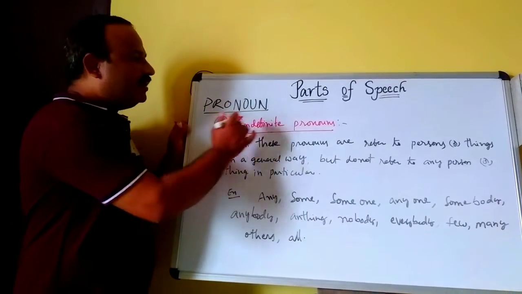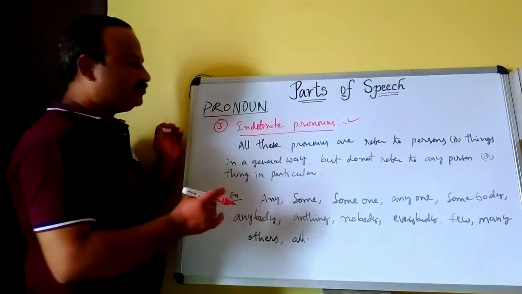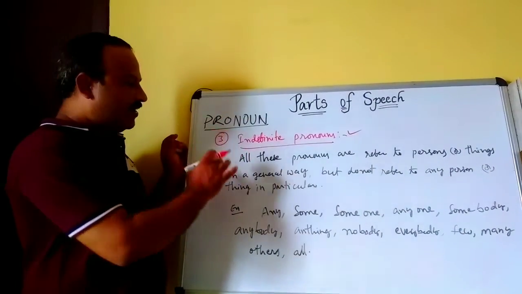Now, third one, indefinite pronouns. Indefinite, not definite.